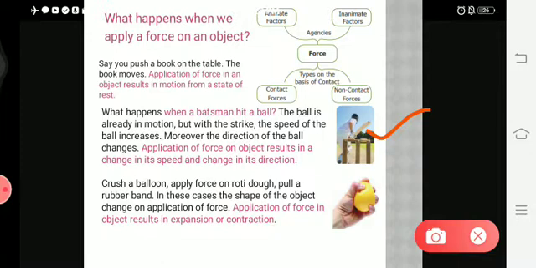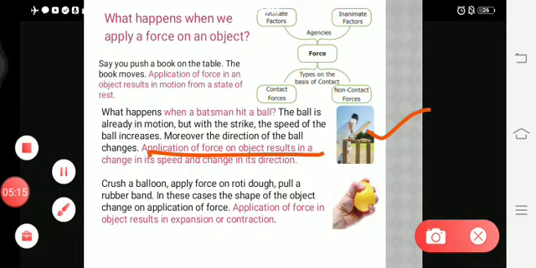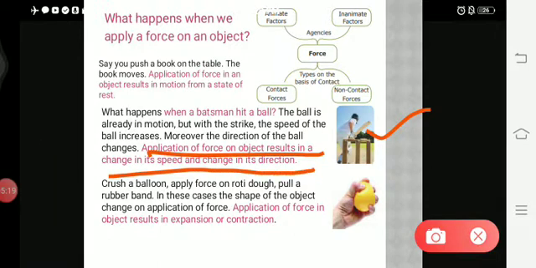But when the batsman hits the ball, the speed of the ball increases because the batsman gives force through the bat, so the speed of the ball increases and the direction of the ball also changes. So in the second paragraph you can see that application of force on an object results in a change in speed and also a change in its direction.